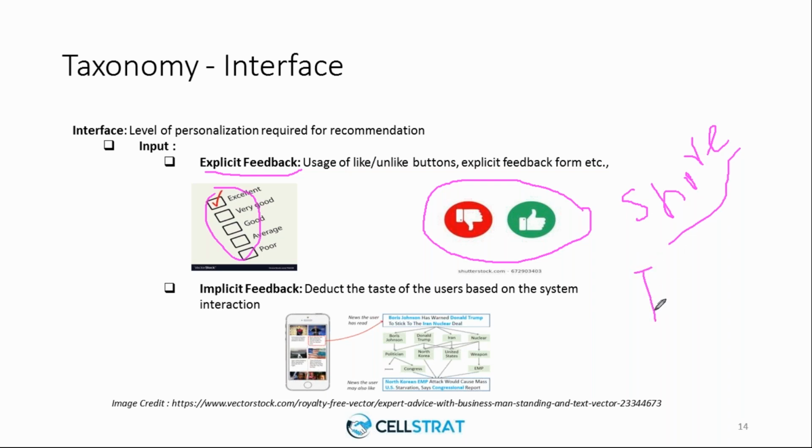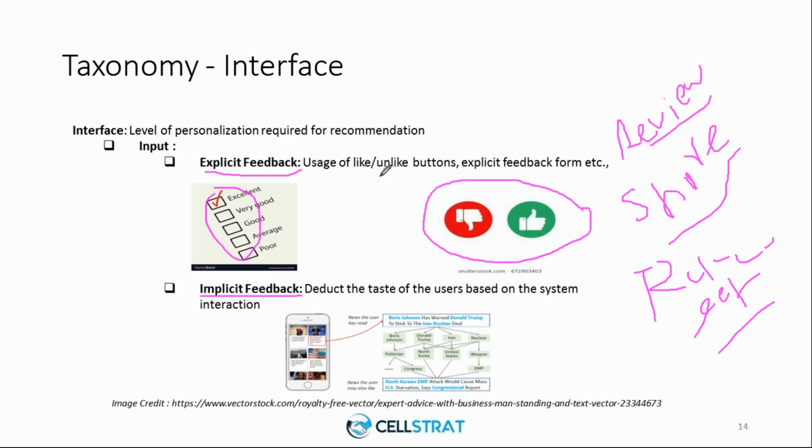The content that you retweet, tweet, all those are considered explicit feedback. And if you write any reviews for a product, the reviews may be positive or negative, but this is explicit feedback. So these are all explicit feedbacks that you can give, which will be considered by the recommender system.